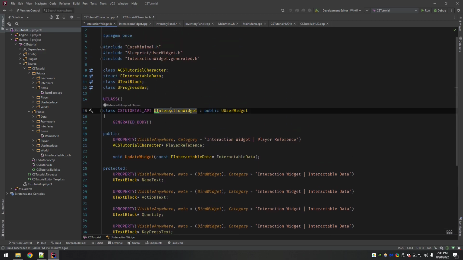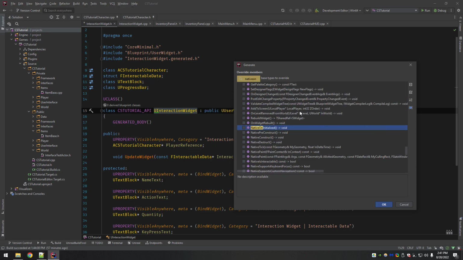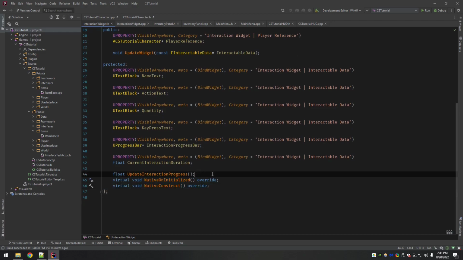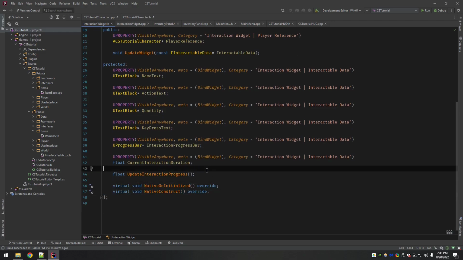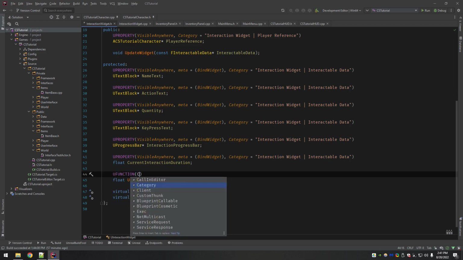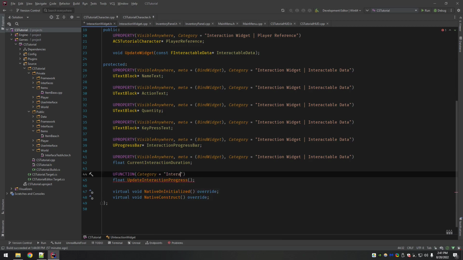Then again, we need to override a couple of functions from the parent class: NativeOnInitialized and NativeConstruct. We need to make this one a UFUNCTION because it's going to be bound. Just call it category interaction. I guess it doesn't hurt.